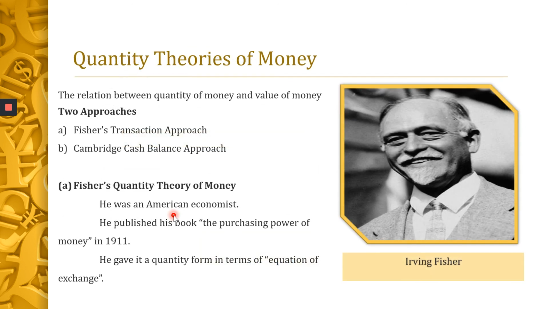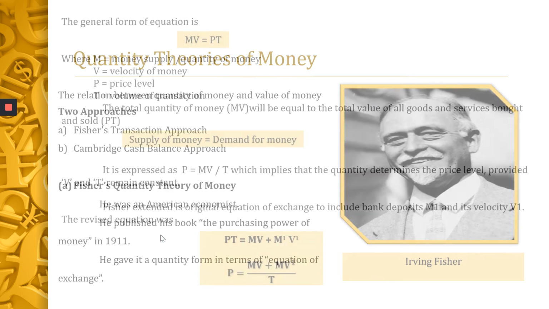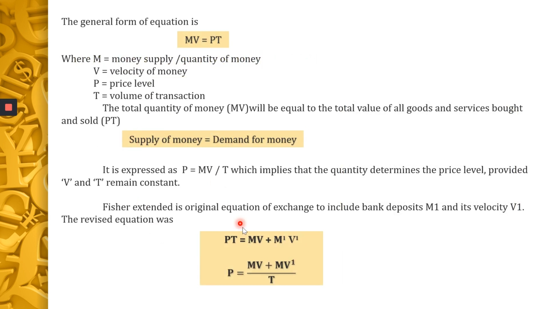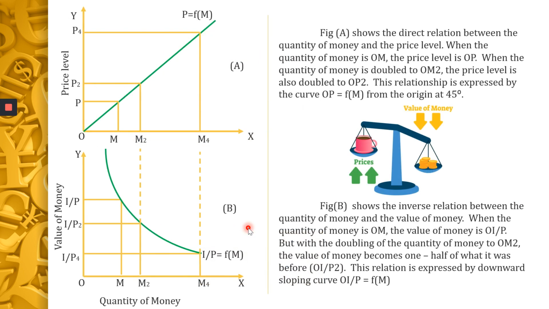If that question is asked, first you have to give all this introduction, and then you have to write the equation. Then you have to explain the diagram. The answer for this question is found on page number 82, Quantity theory of money 5.4.